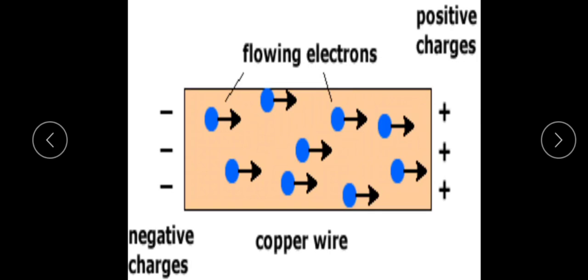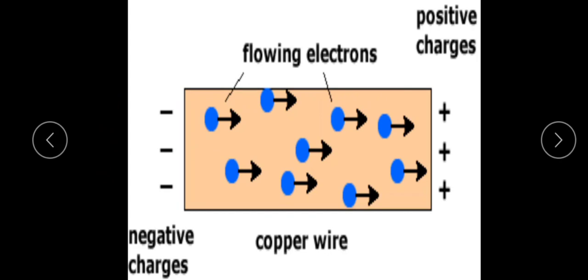The electric field starts from the positive charge and ends at the negative charge. That is why an electric field is created inside the conductor, with direction from positive to negative.